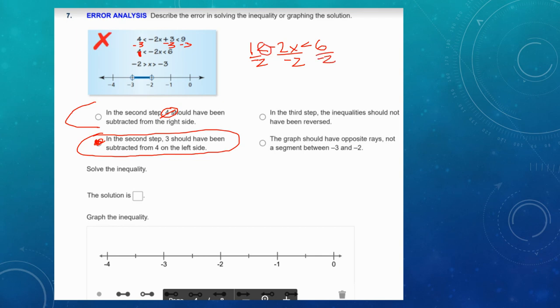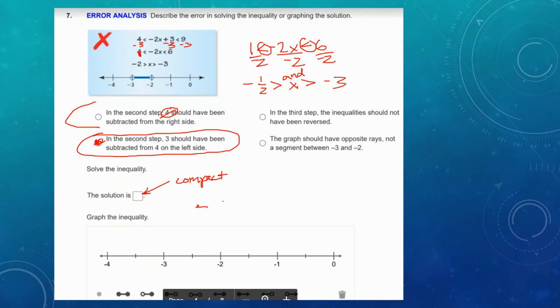And that does mean reversing the symbol on each of these. So I get -1/2 is greater than x is greater than -3. Okay, so to graph that, that looks like a compound inequality with and. And by the way, that compact version should go right there. If they just give you one box, that means you need to put the compact one there. It can't read words like and or. It would give you two boxes if it was or.